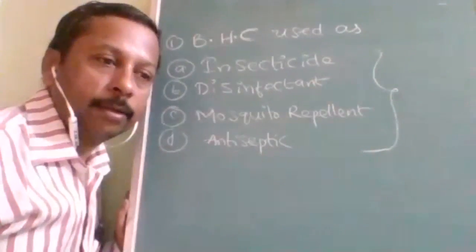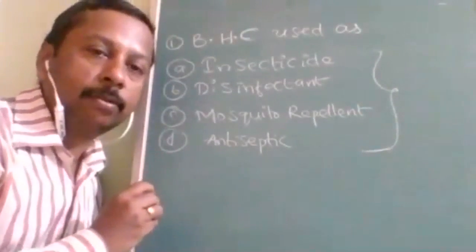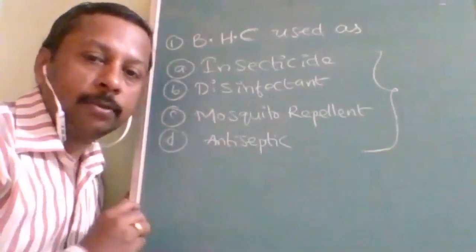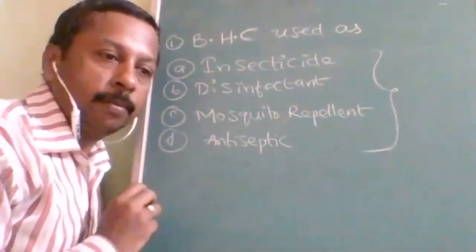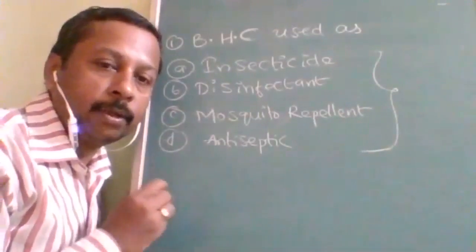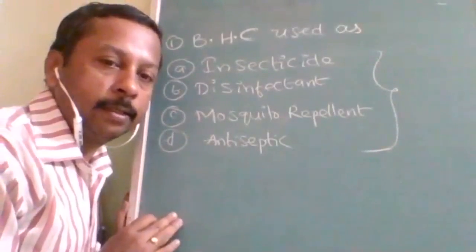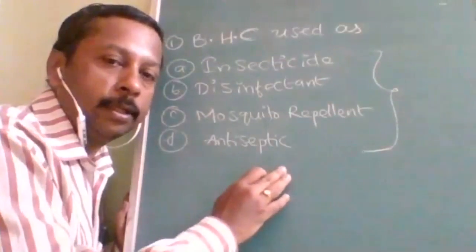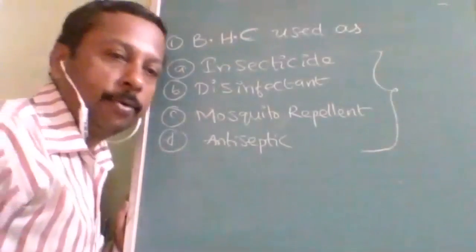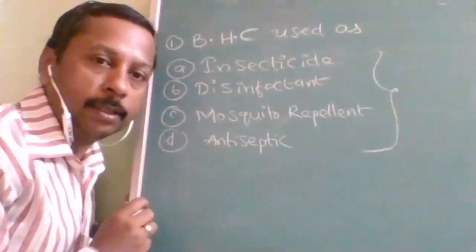The questions are chronologically arranged, so the starting questions will be slow and somewhat easy. Slowly we will improve our level, so that you do not feel problems in the starting itself. Don't think that because the first question is easy, all questions will be easy. It should be an increase in level like this, so that you feel confident, and don't get overconfident also. Don't think, if I am able to answer this question, I will be able to answer every question.